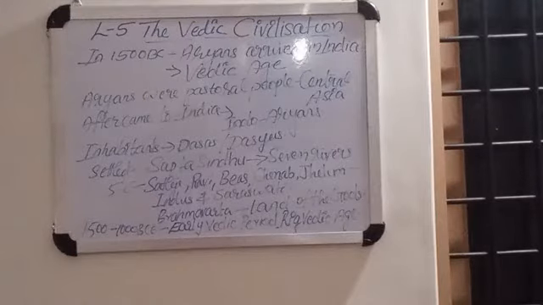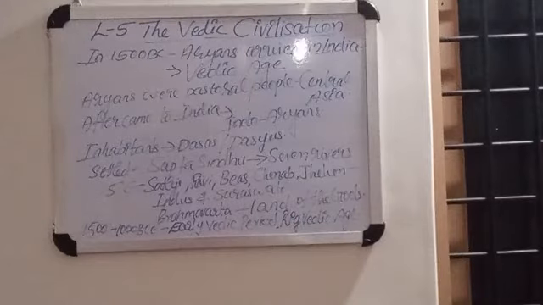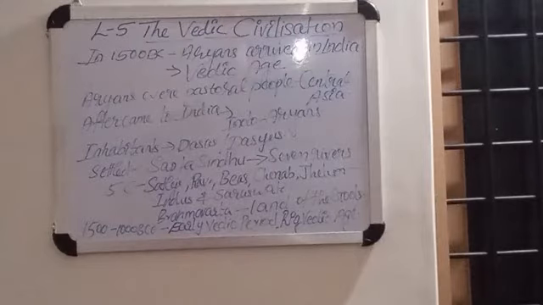Some groups moved to Europe, and other groups moved to India and other Asian regions. Some of them came to India around 1500 BCE, and they were known as Indo-Aryans.